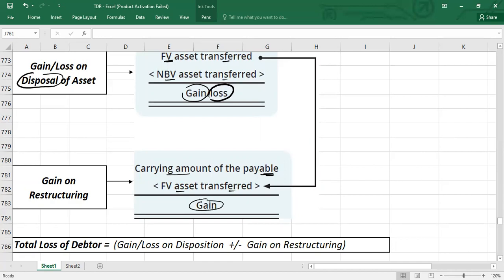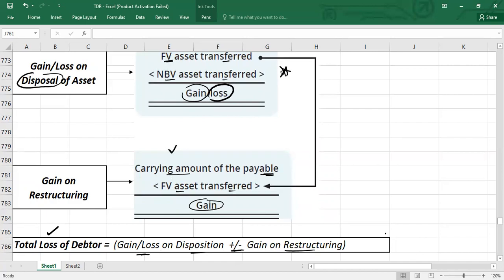Now, overall we have two types of gain or loss. If you want to calculate the total loss or gain for the debtor, it has two parts. The first is the gain or loss on disposition of asset, which you calculate by following this equation. And second, plus or minus, we have the gain, not loss, on restructuring, which we calculate using this equation.